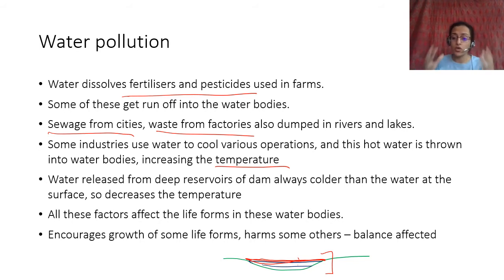These corals are also very beautiful to look at, and temperature increase causes coral bleaching, and biodiversity in those places is decreasing. So all of these things cause water pollution, and this is negatively affecting life forms.